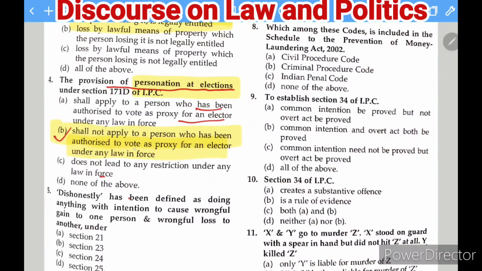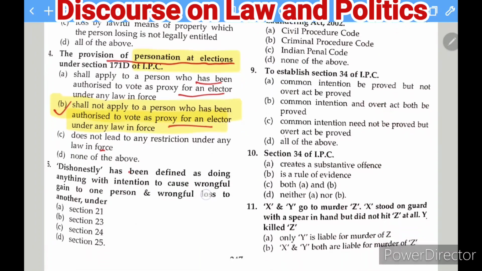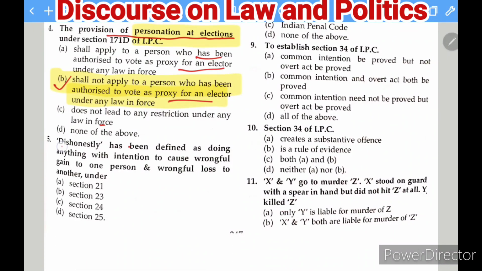Shall not apply to a person who has been authorized to vote as a proxy for an elector under any law in force. Next question: dishonestly has been defined as doing anything with intention to cause wrongful gain to one person and wrongful loss to another person, under which section of the IPC? The right answer of this question is section 24. Okay, this is the correct answer.